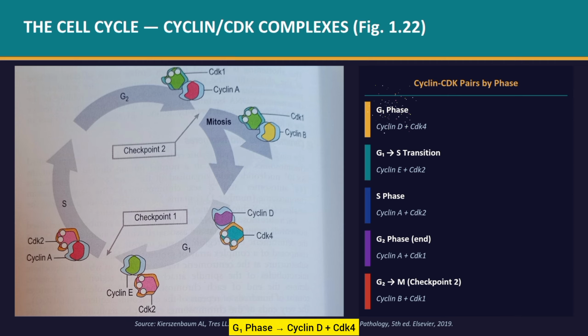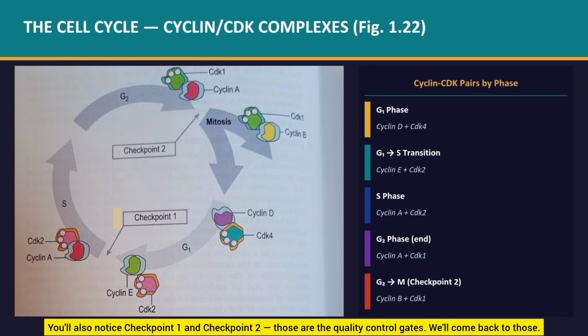G1 phase, cyclin D plus CDK4. G1 to S, cyclin E plus CDK2. S phase, cyclin A plus CDK2. G2, cyclin A plus CDK1. Into mitosis, cyclin B plus CDK1. You'll also notice checkpoint 1 and checkpoint 2, those are the quality control gates. We'll come back to those.